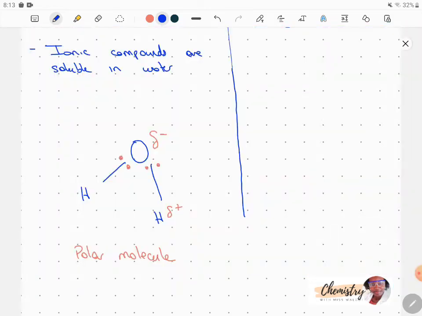Now for the molecular compounds. Remember, they are formed when atoms share electrons, so they don't have any charges. And since they don't have any charges, the water won't be attracted to them. And since there is no attraction, there won't be any interaction. So molecular compounds are insoluble in water.